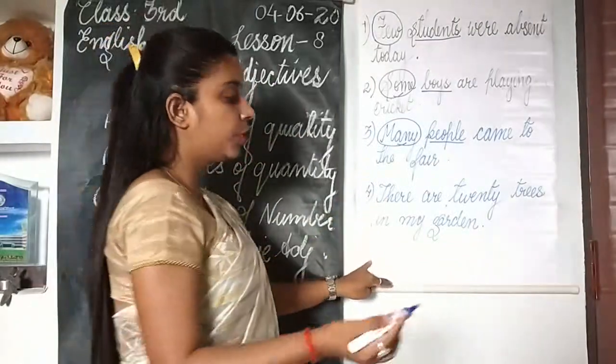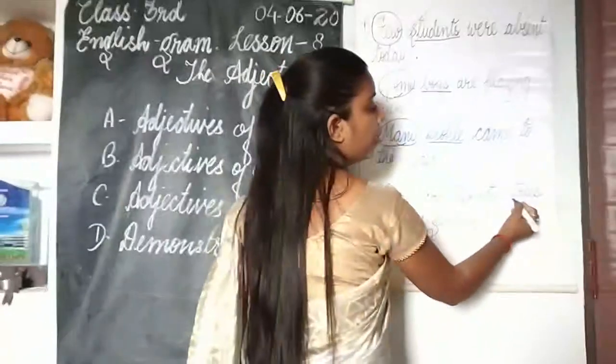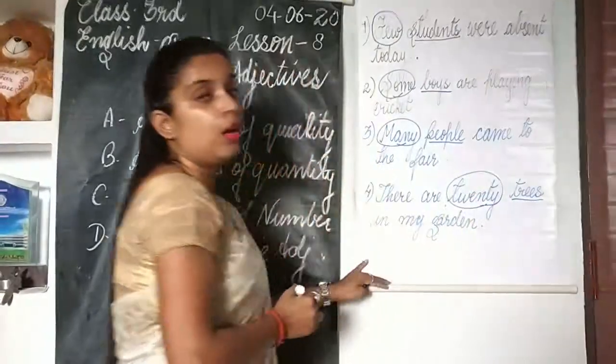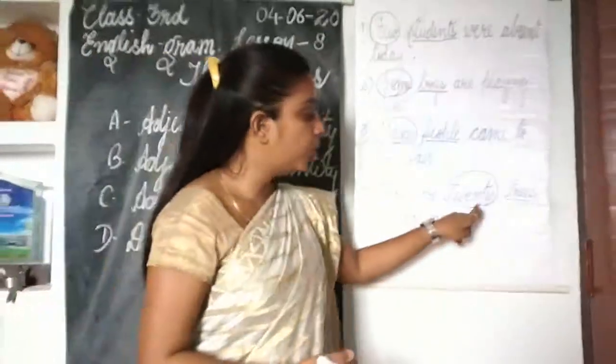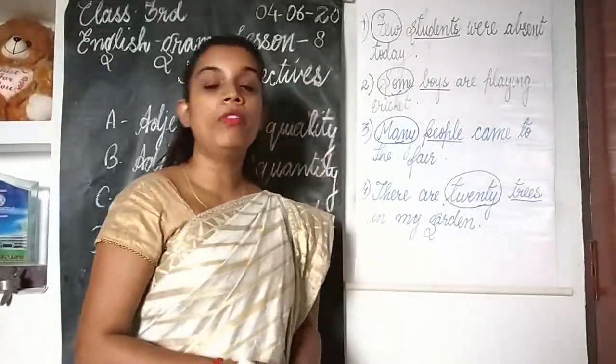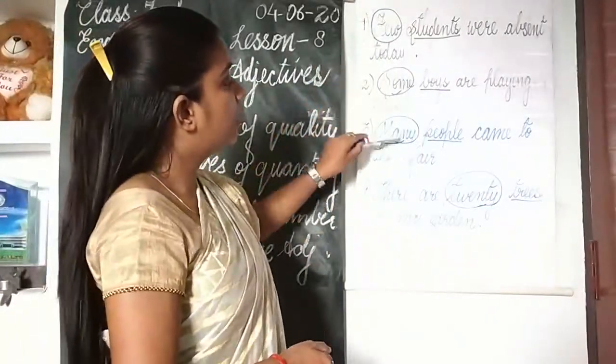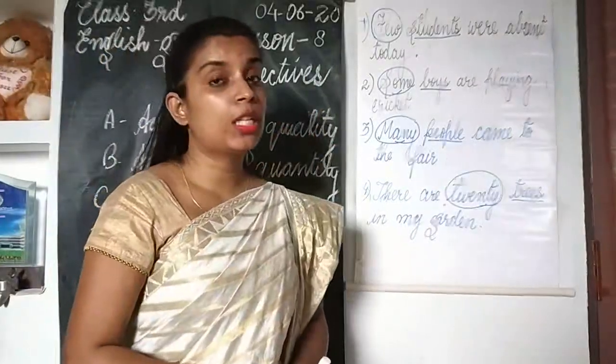Now see, the fourth one. There are 20 trees in my garden. Trees is a noun here which we can count. It's a countable noun, and 20 itself is a number. So we can count trees. So this word 20 is an adjective of number. So you can see, children, that all these circled words in these sentences are adjectives of number.